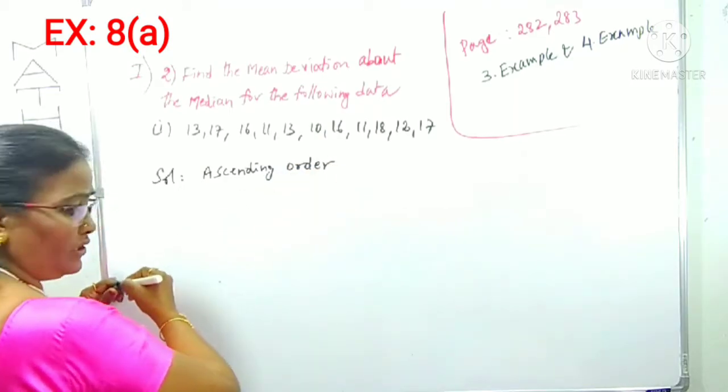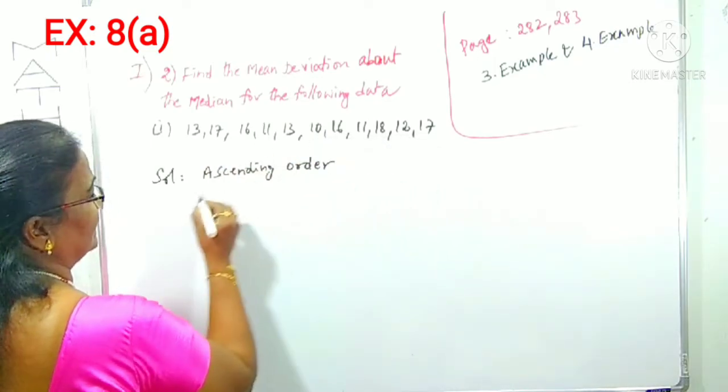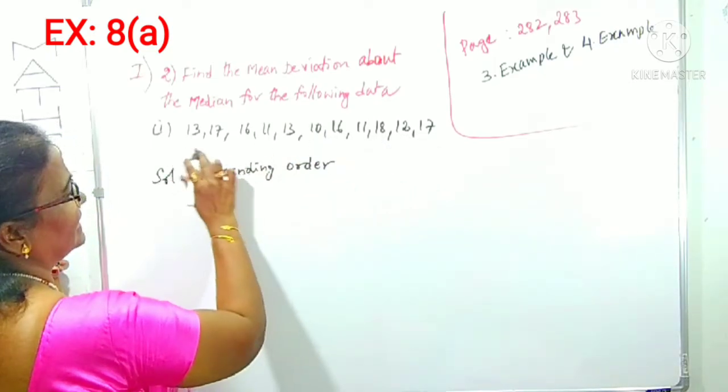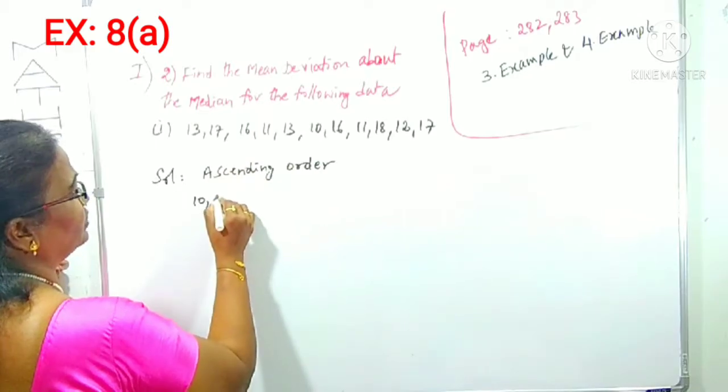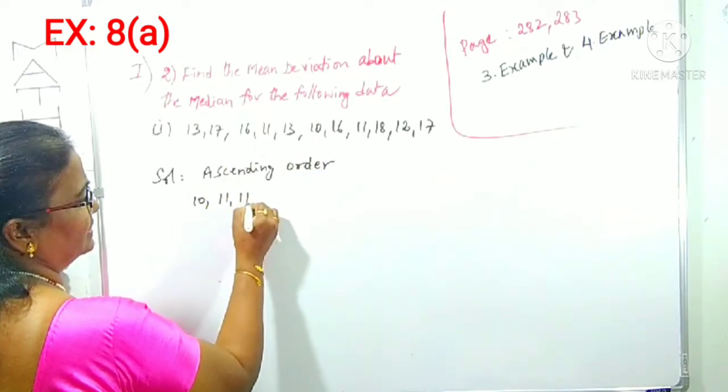Ascending order means small to big. What is the smallest one? Yes, 10. Then next, 11. 11 is there 2 times. Only 10 is one. 2 11s are there.